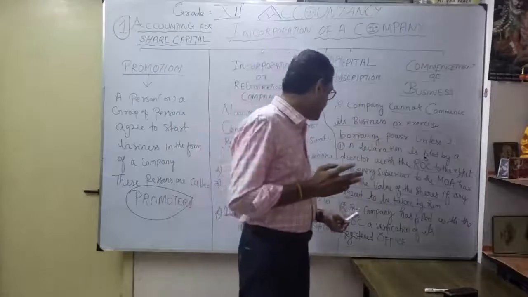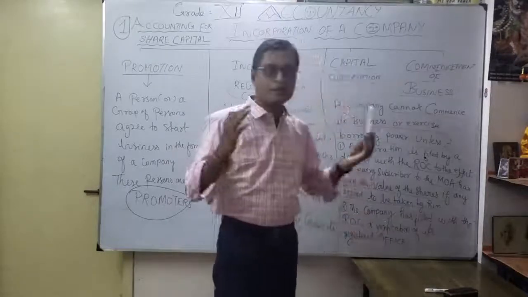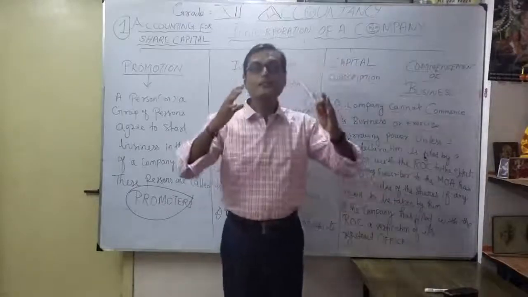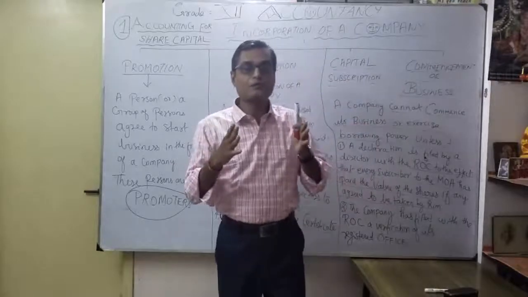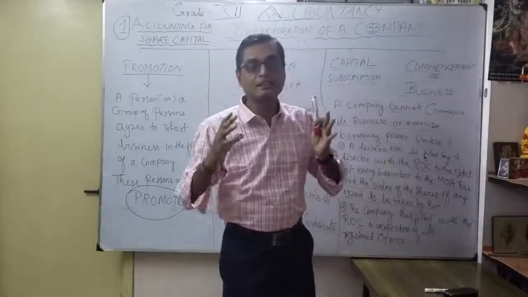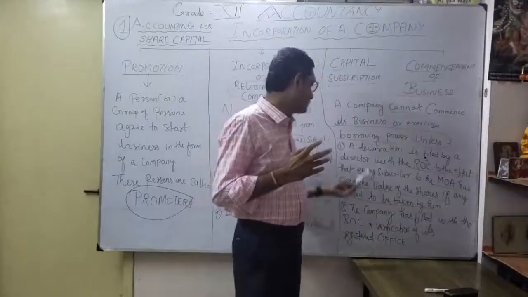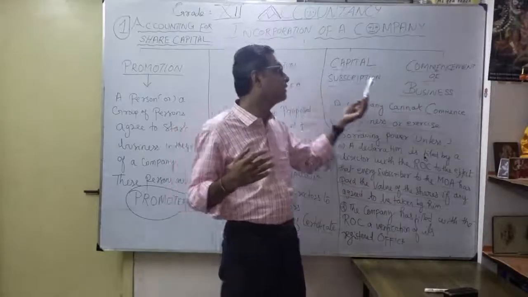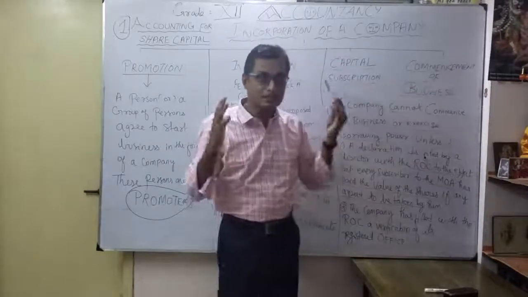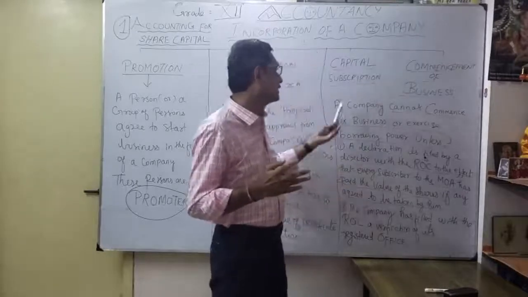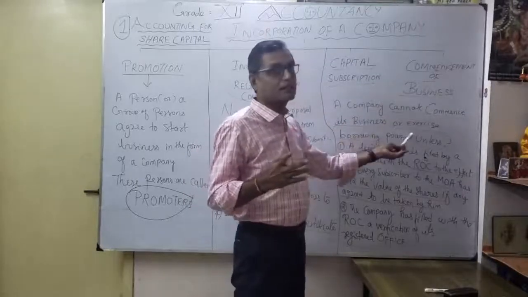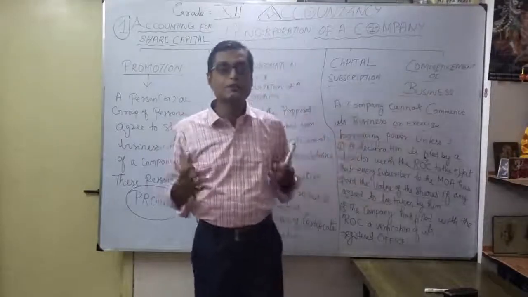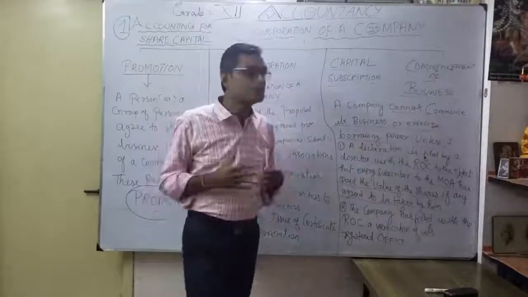And the second one, the company has filed with the ROC, the registrar of companies, a verification of its registered office. They have to give this verification: yes, my registered office is here, this is the location, the clear details. They have to give the report to whom? The registrar of companies. These 2 things are very, very important for the third and fourth, that is capital subscription and commencement of business. Unless you satisfy the 2 important points, a company cannot commence its business or exercise borrowing power. The director should keep these in mind, correct?